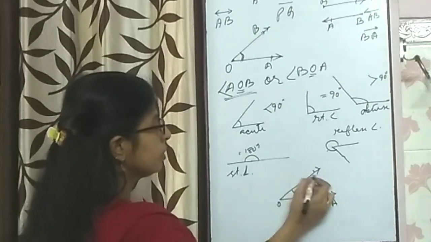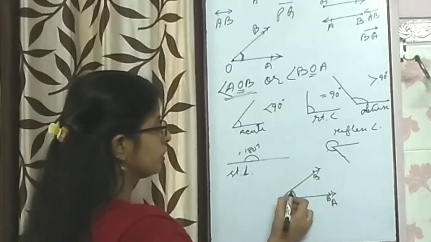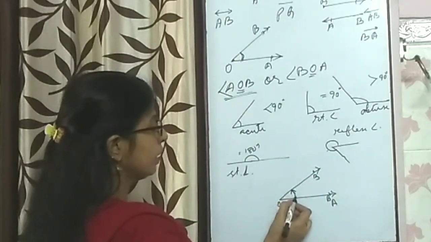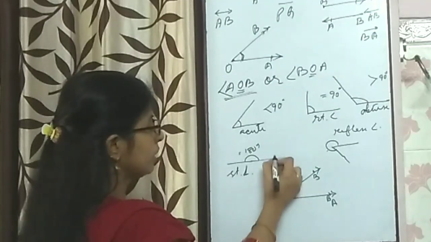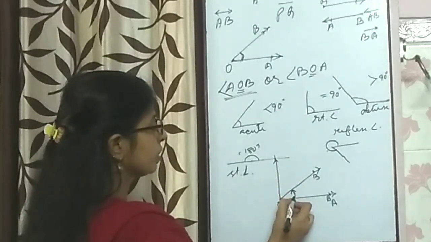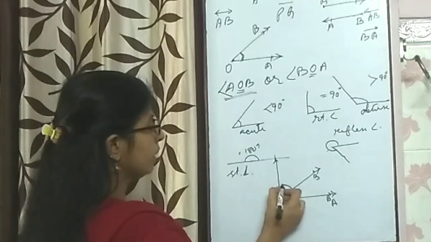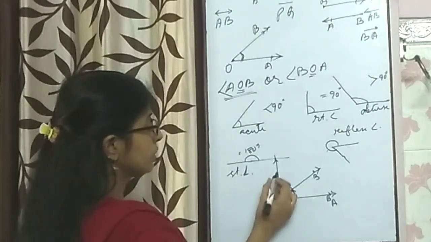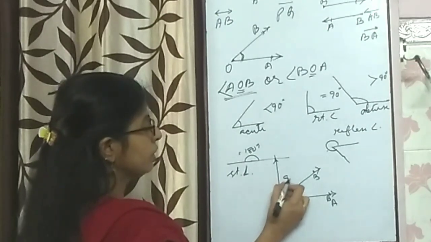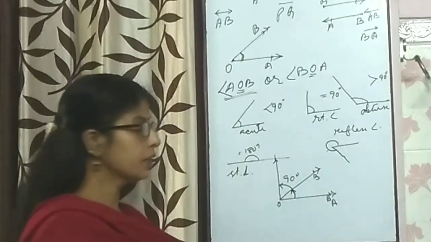If this OB again rotates and reaches this point, then it will gain 90 degrees.